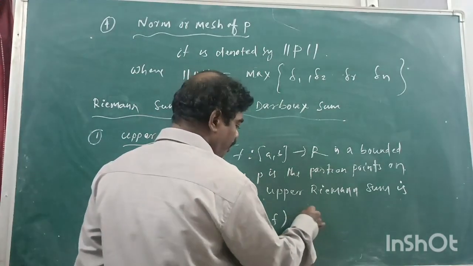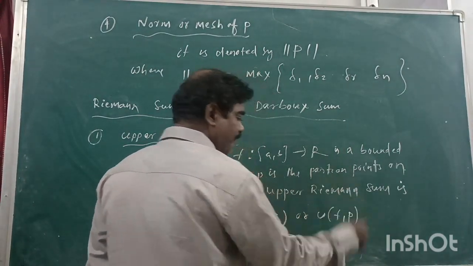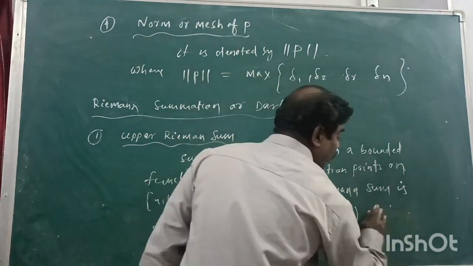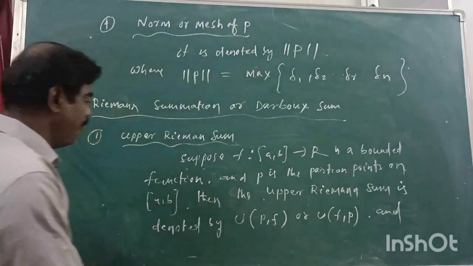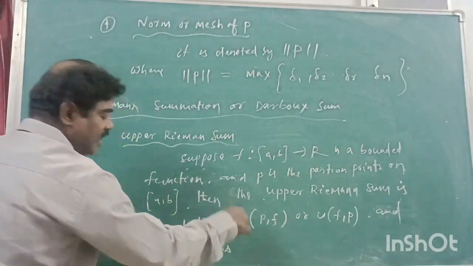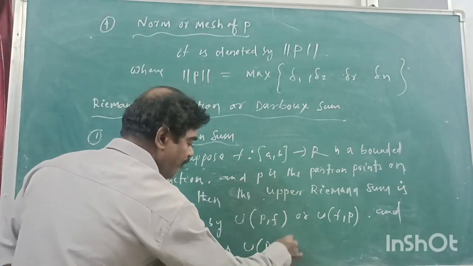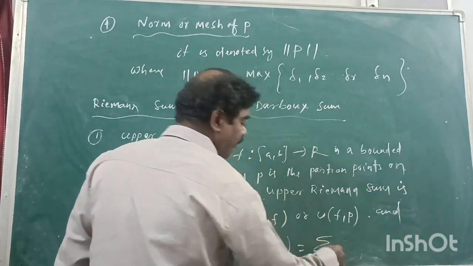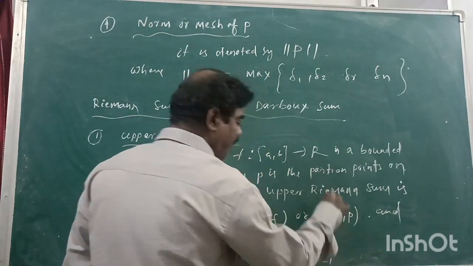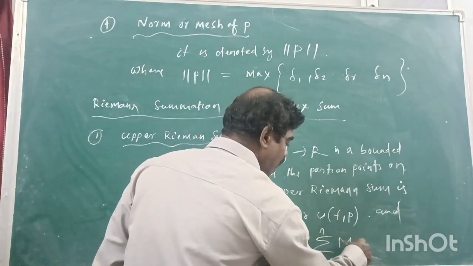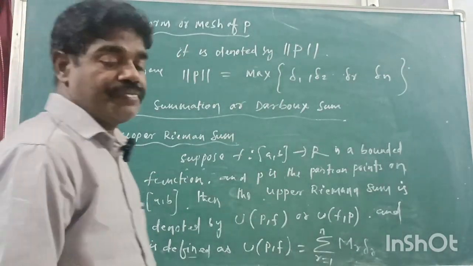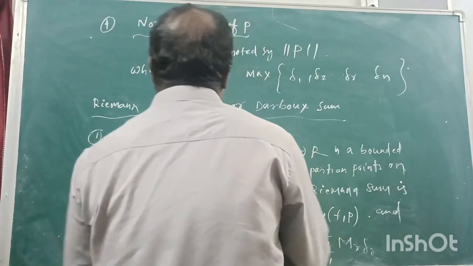Where it is defined as U(P, f) is equal to the summation r is equal to 1 to n of capital M_r delta_r. Okay, or you can write like this,